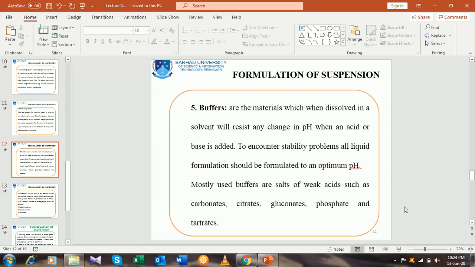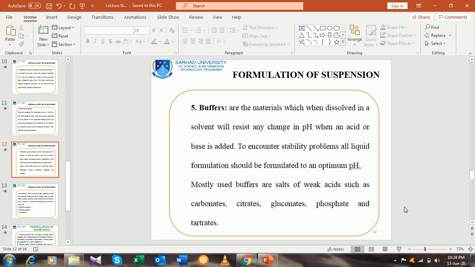Remember that apart from the buffers that are used for stability and to maintain a stable pH of the formulation, if we are working in the pharmaceutical industry and I am interested in increasing the pH, if the pH is lowered and it is not within the limit, I will add sodium citrate to increase the pH.